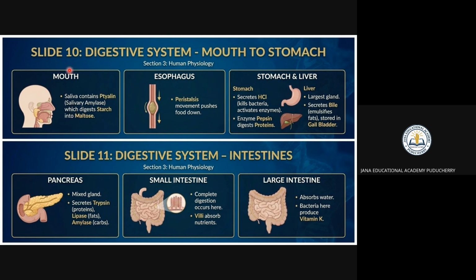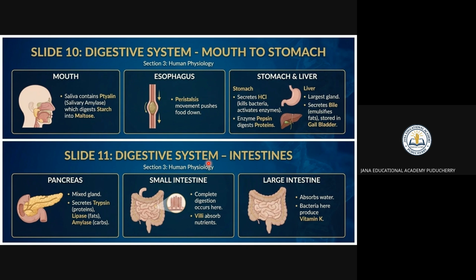The mouth is going to convert the starch into maltose. The esophagus pushes the food down, that is nothing but peristalsis. In the stomach, the HCl is there. It is going to kill the bacteria and activate the enzyme. The liver is the largest gland. It segregates the bile and stores it in the gallbladder. The pancreas is going to separate the proteins, fats, and carbohydrates. It is nothing but a mixed gland.